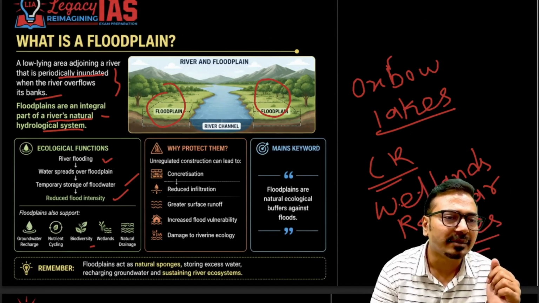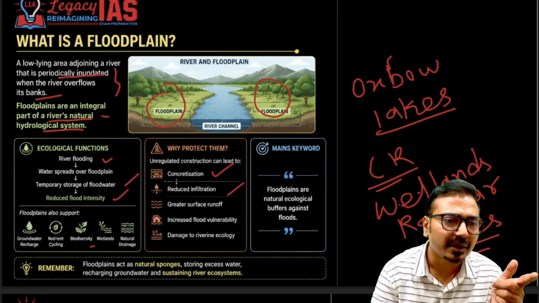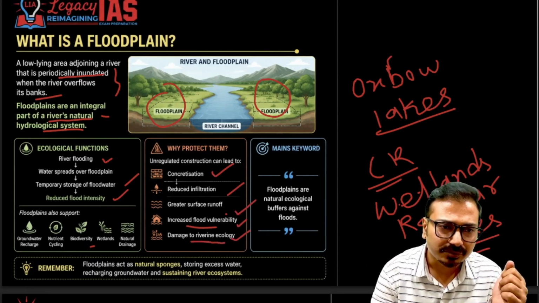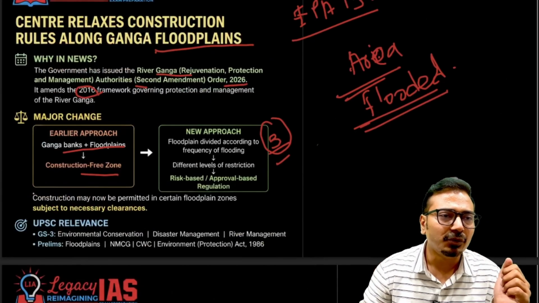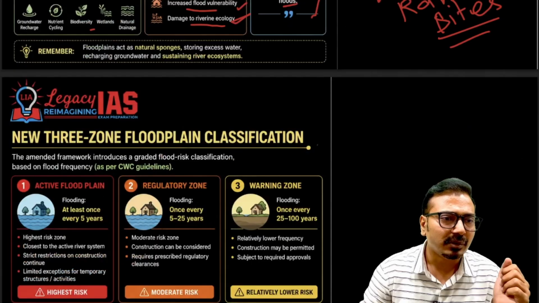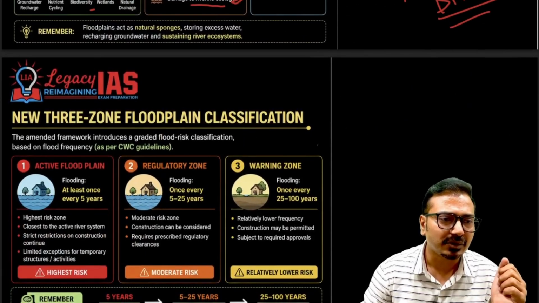Now why protect them? Unregulated construction will lead to concretization, reduced infiltration, overflow, greater surface runoff, increased flood vulnerability, and damage to riverine ecology also. So floodplains are natural ecological buffers against floods, and that's why we need to protect them against illegal construction activities. Now the classification. What is that new classification? The new three-zone floodplain classification under the revised order.